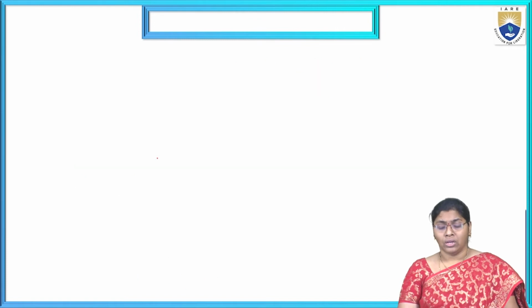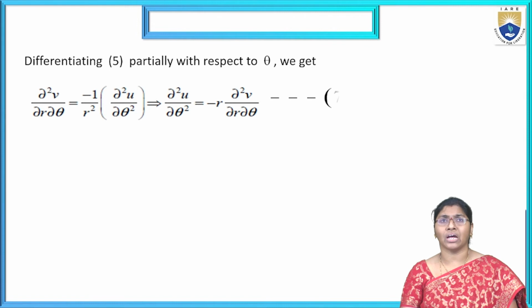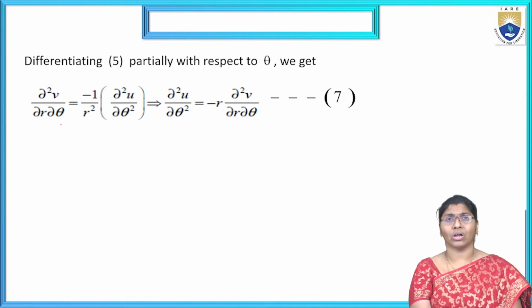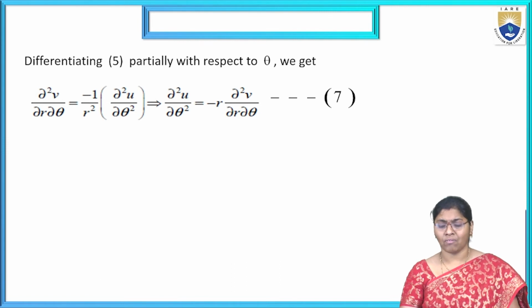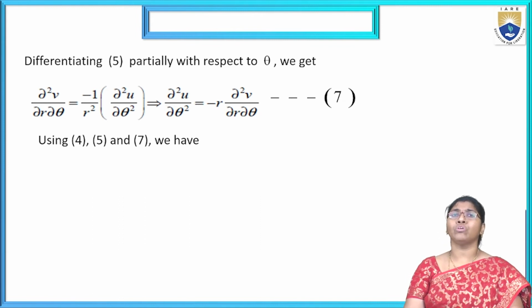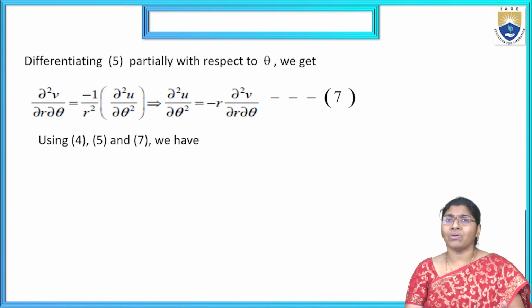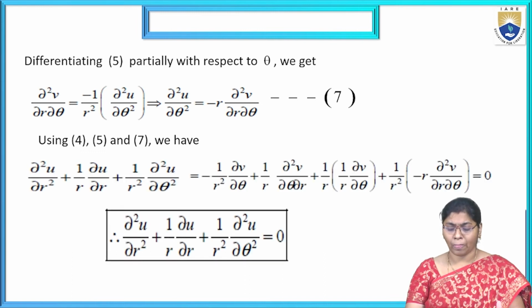Now, similarly, in equation 5 also, we are partially differentiating with respect to theta, that equals ∂²v/∂r∂θ, that equals 1 by r² into ∂²u/∂θ². Then this is the 7th equation. Earlier is the 6th equation and this is the 7th equation. Now using 4, 5 and 7 we get this total equation. Then finally we get this one.